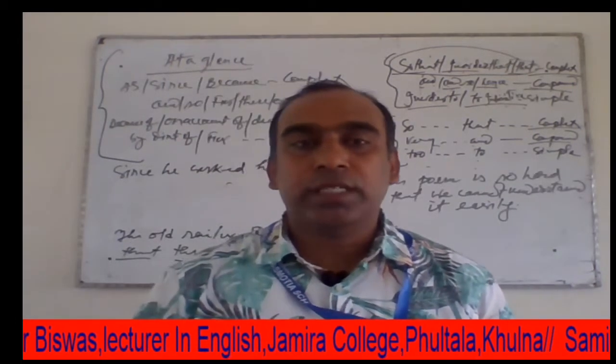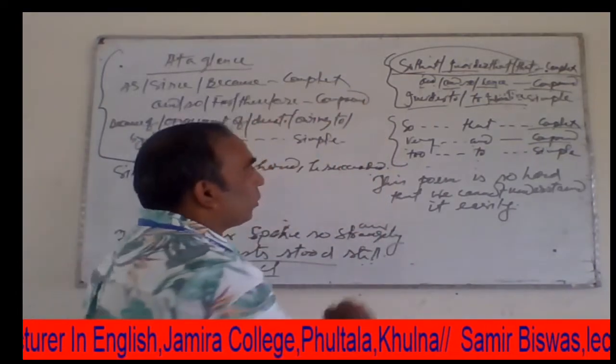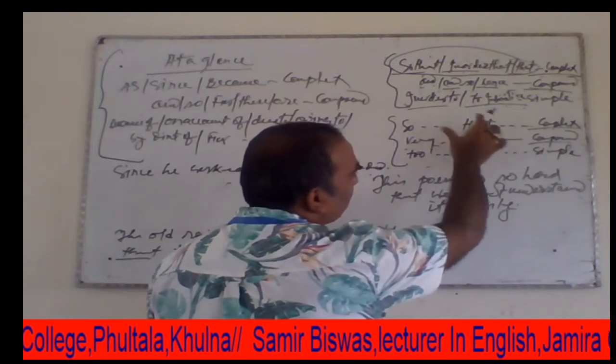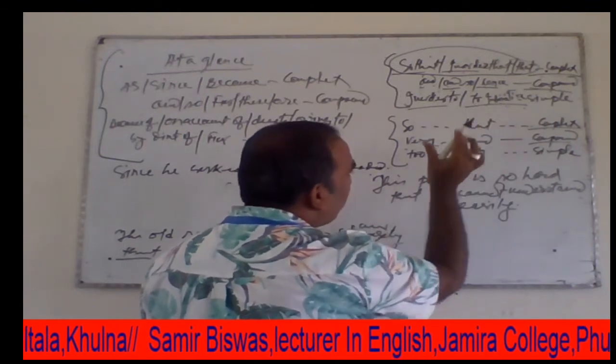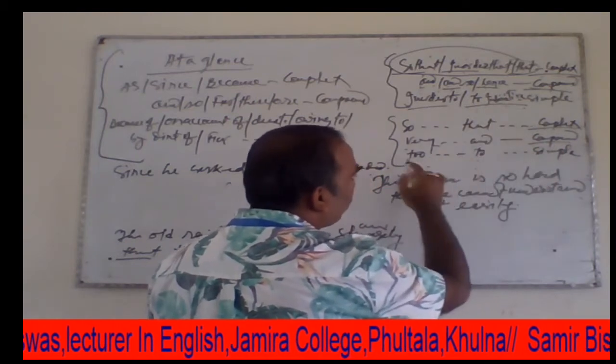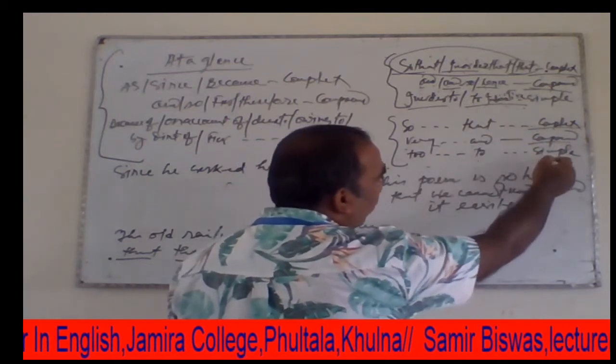Dear students, you know that so that can be used to make a complex sentence, and from that complex sentence we can use and to make a compound sentence, and too can be used to make a simple sentence.